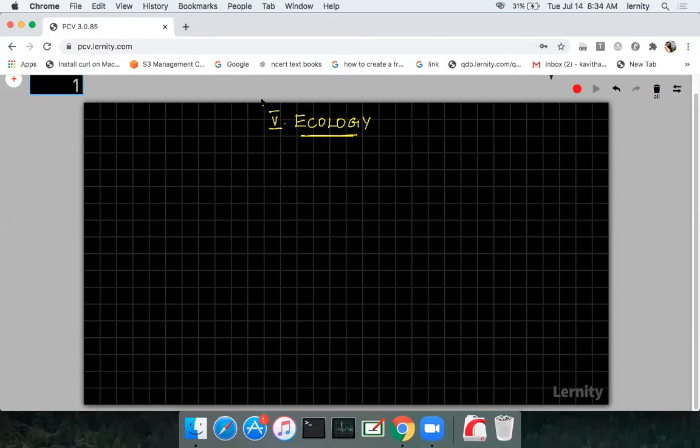So first, before going to this organism and population, let me give you some introduction about ecology. By the name itself, you would have guessed what you are going to study in this unit. Eco-friendly, so many things you would have studied about ecology, right? In this lesson, we are going to discuss some basic things relating to the environment. First, let us see what is ecology, what we are going to deal with in this unit. Then we can go into the chapter organism and population. So first of all, you should know the definition of ecology.